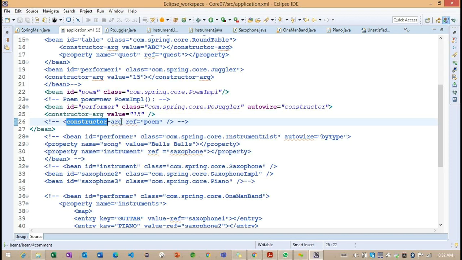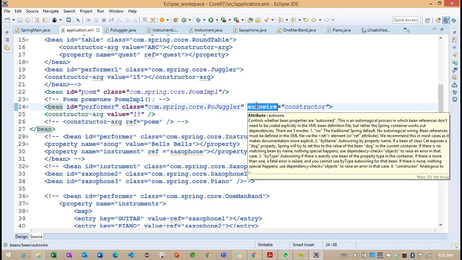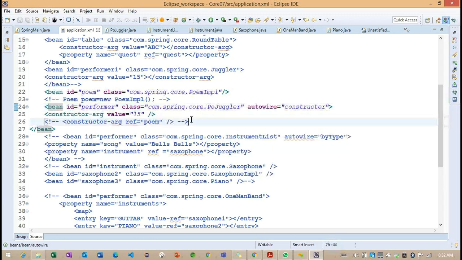We are not going to work on all the examples with the XML configuration. We may work on some examples related to annotations. In the annotation related examples also, we will go for the autowired annotation. But the purpose of autowire is the same, whether we work with XML or with the annotation style. Getting the point? Because of this, we need to understand very carefully the purpose of autowire concepts. Let me know if anyone still has any questions regarding autowiring.